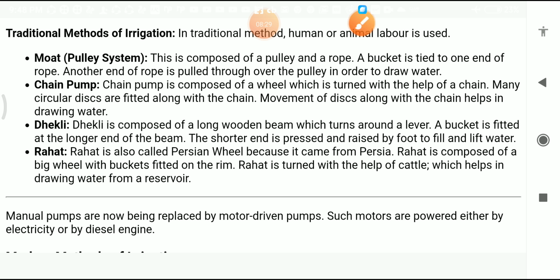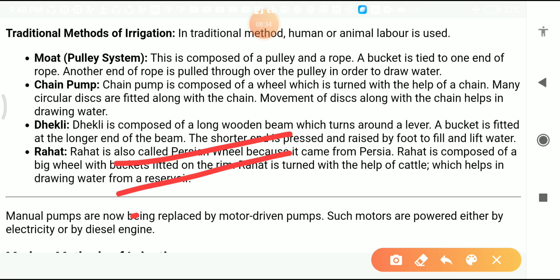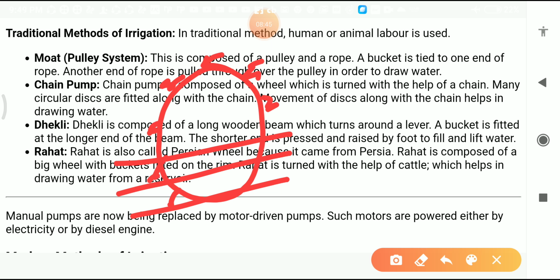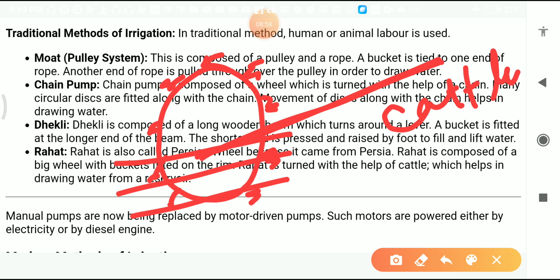Now students, see here, suppose that this is the water. Inside the water they are using a big wheel, and in this big wheel buckets are attached. Suppose this is the bucket, and this wheel is attached with the kettle.